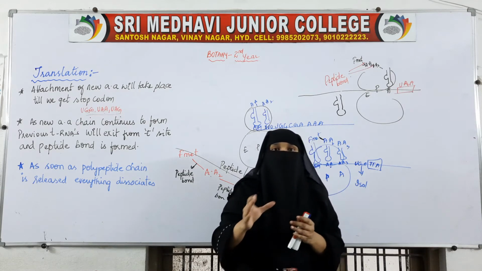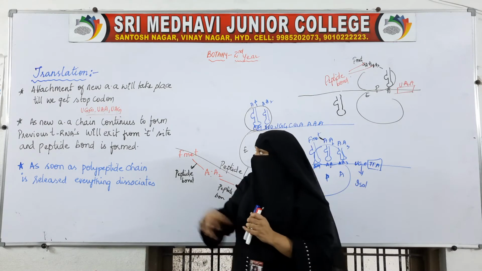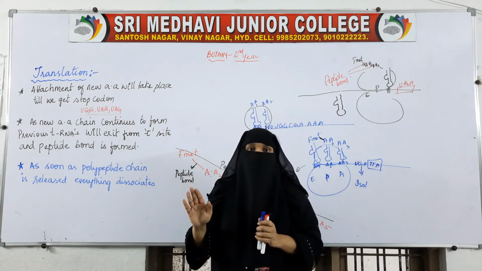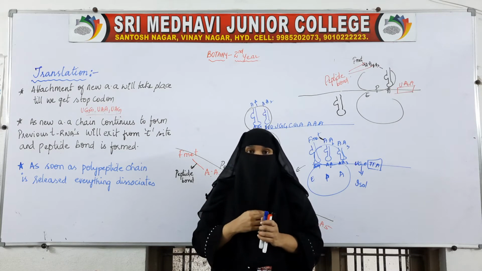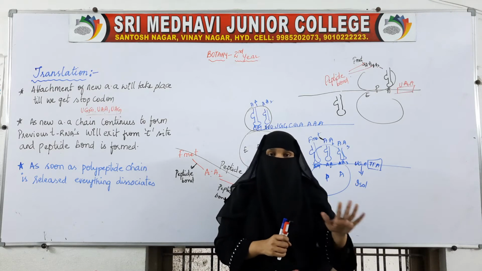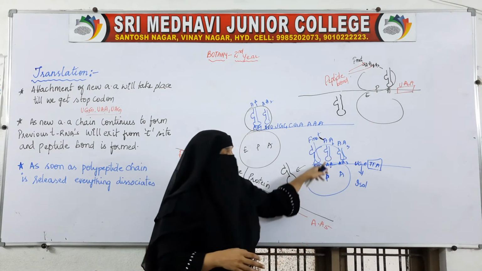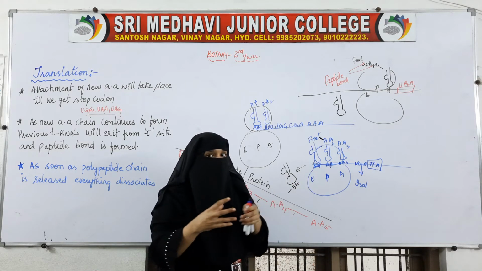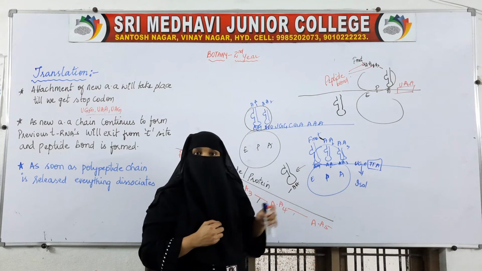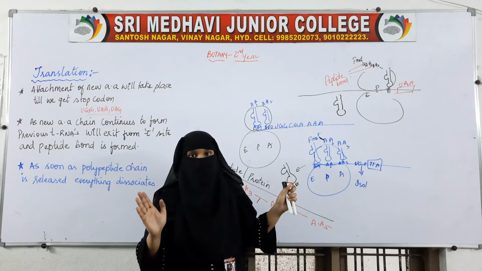Okay, and once the code is read, once we get the stop codon, the chain formation will stop. And what happens after the chain formation is stopped? The ribosomal units which have been assembled together will dissociate.